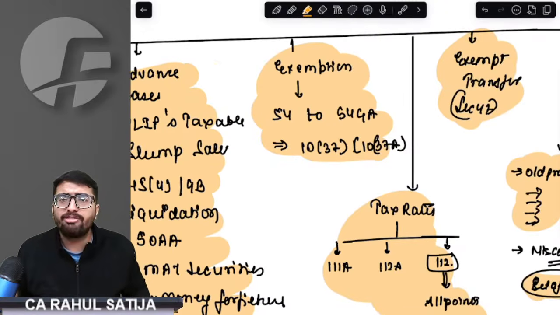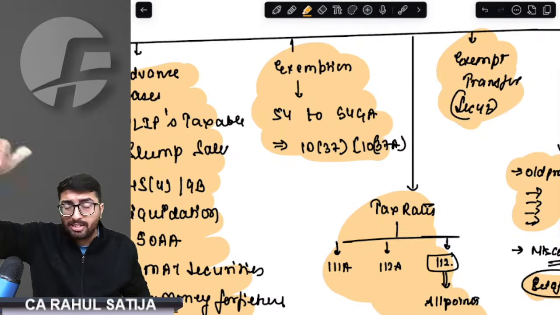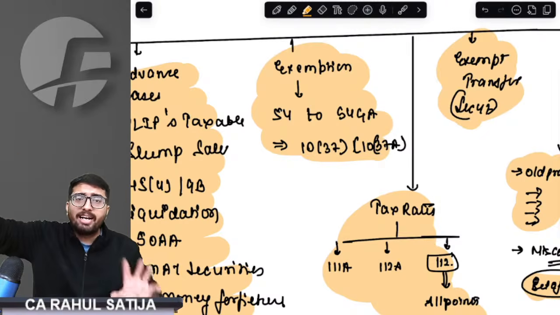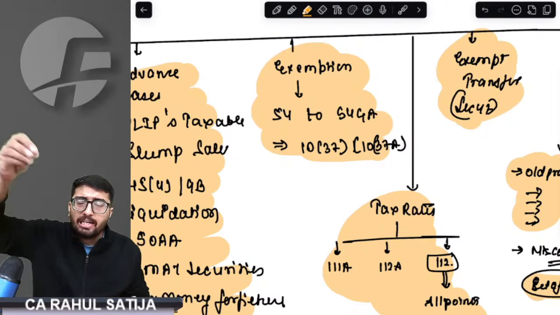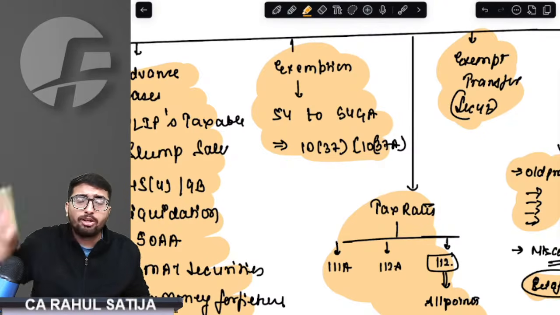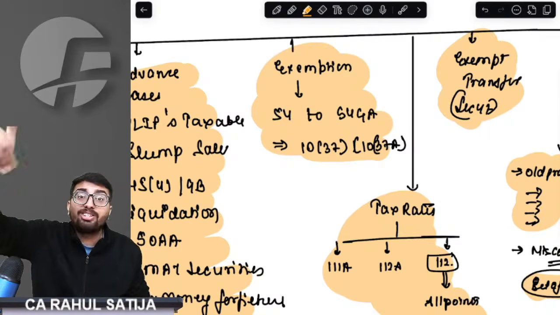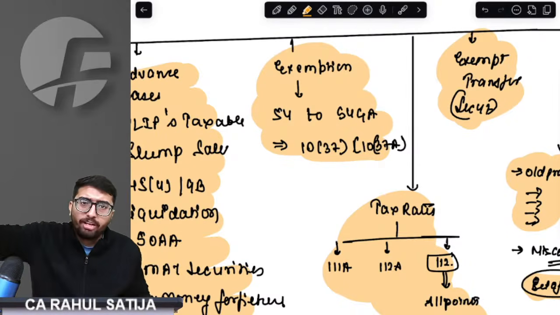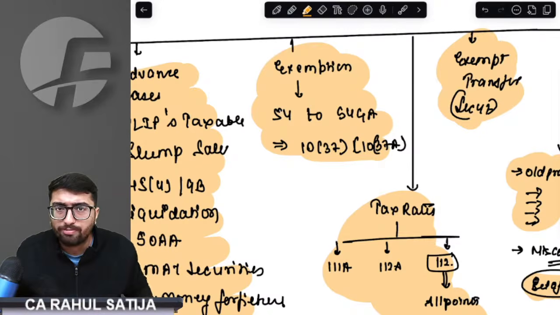Then we understood exemptions, where 54 exemption, if you are an individual selling residential house property, buying residential house property. 54B, selling urban agricultural land, buying urban agricultural land or rural agricultural land. 54D, if our industrial undertaking has been compulsorily acquired, we are buying land or building for a new industrial undertaking. 54EC, we are selling land or building which are long-term capital assets and buying bonds of NHAI, RECL, PFCL, IRFCL, IREDA, HUDCO. 54F, we are selling any other long-term capital asset, buying immovable property, buying residential house property.